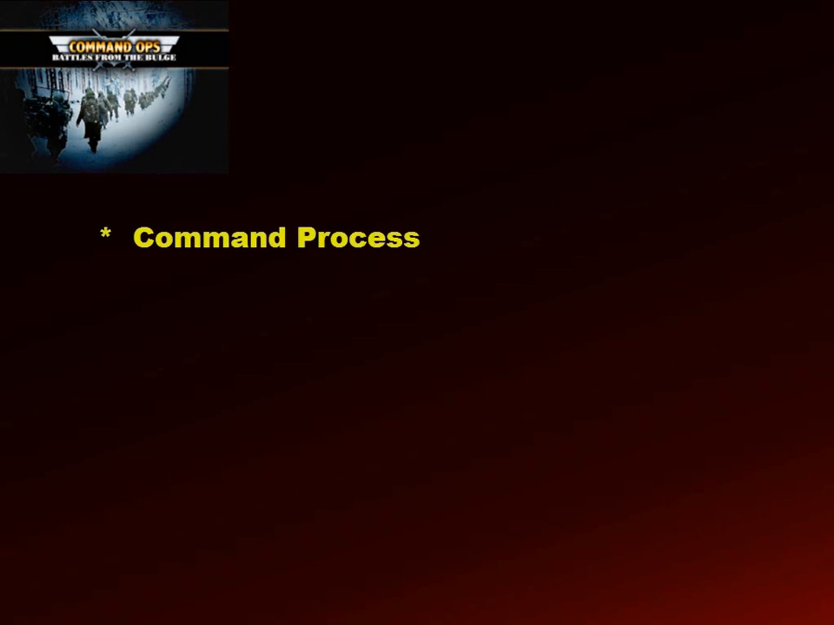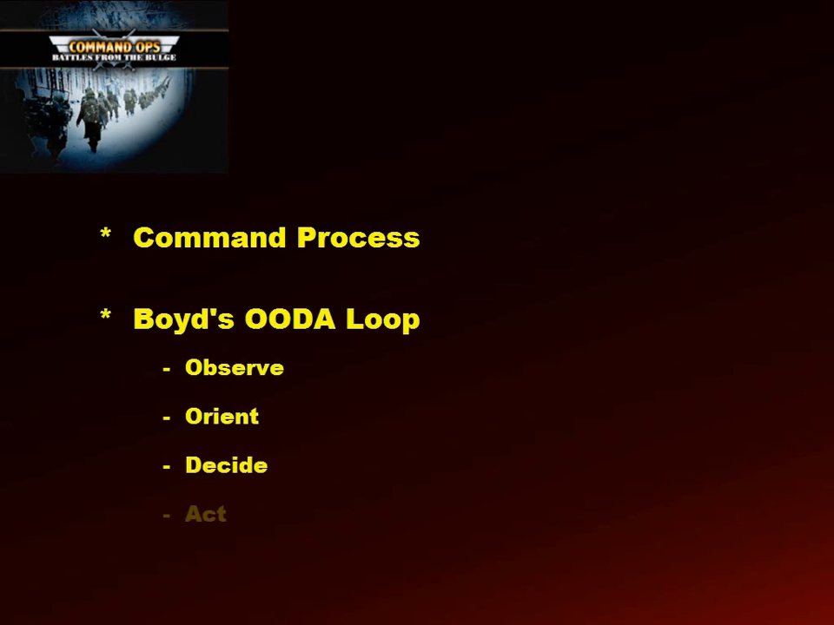To achieve an AI powerful enough to manage subordinates, the game engine must model an effective command process. We opted to use as the basis for this Colonel John Boyd's famous OODA loop: observe, orient, decide and act. So the AI knows how to observe the environment and the elements that comprise it: space, terrain, weather, friendly and enemy units. In other words, it is situationally aware.